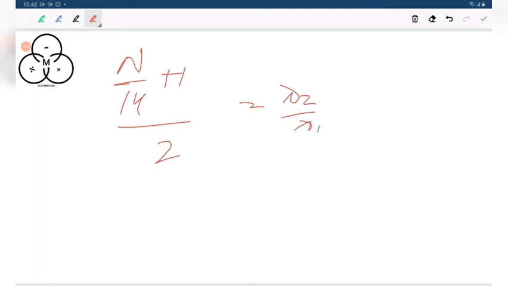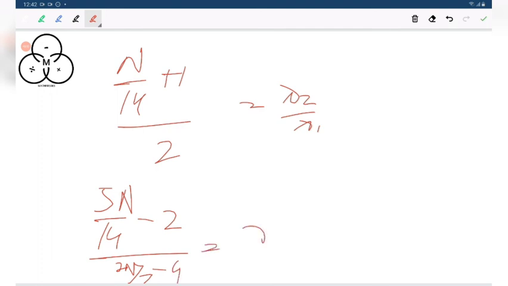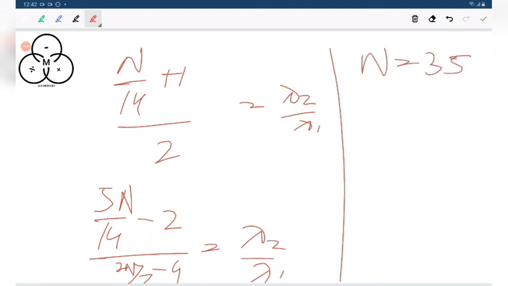Similarly, you will get another ratio, 5n by 14 by 2n by 7 minus 4 equals to lambda 2 by lambda 1. Compute the value of n from these equations. Equating them, you would get n equals to 35. I am not solving that part. That's your duty.